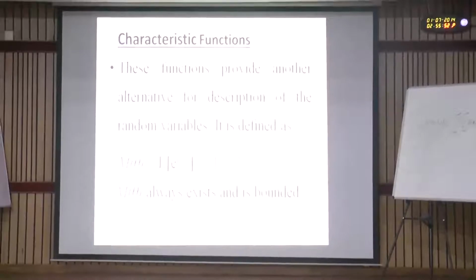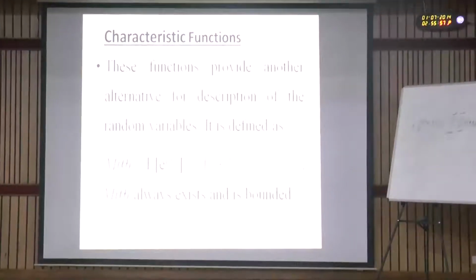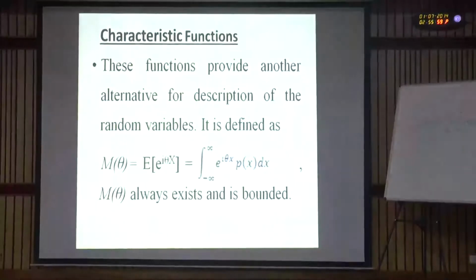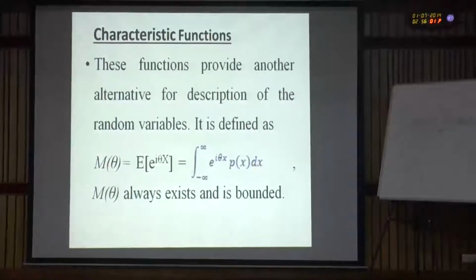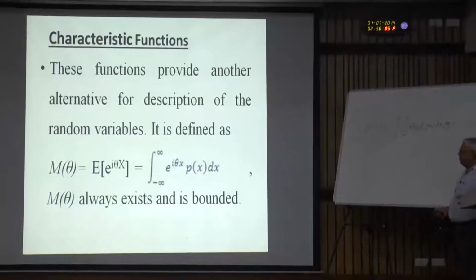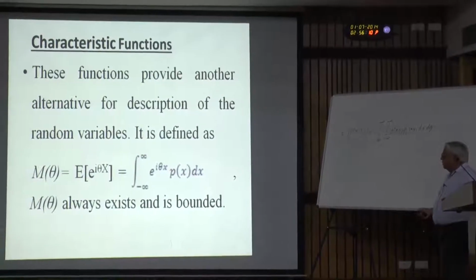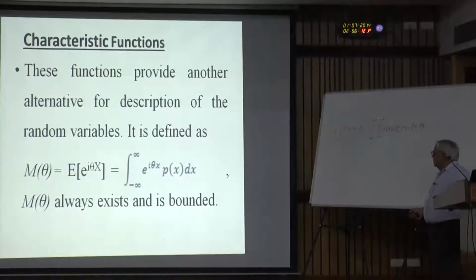This is another way of describing the random variable. Here, this characteristic function is a function of theta, which is the angle. And this gives us the spectral decomposition of the variation in some manner of the probability of the random variable.